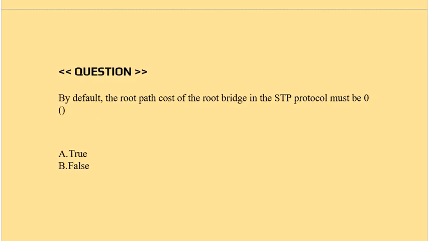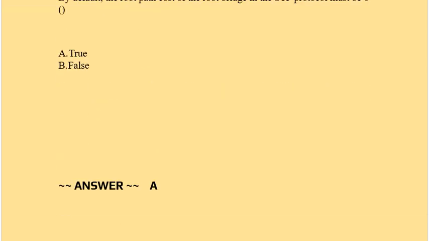Question is, by default the root path cost of the root bridge in the STP protocol must be 0. Options are true or false. Correct answer is option A, true.